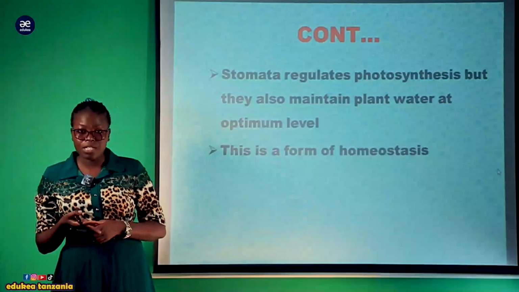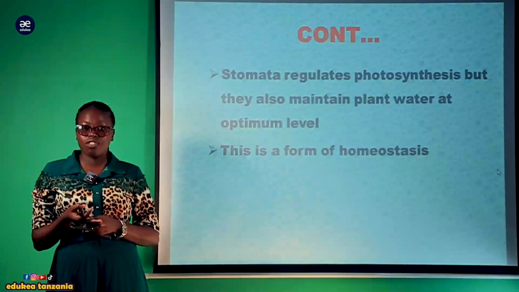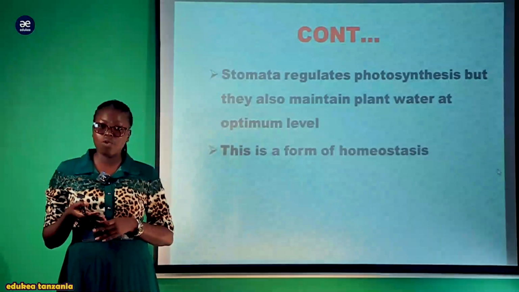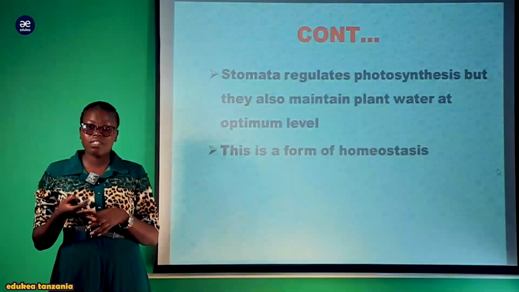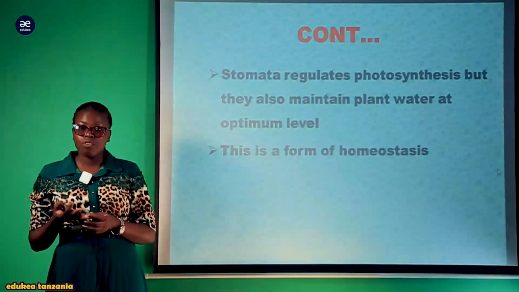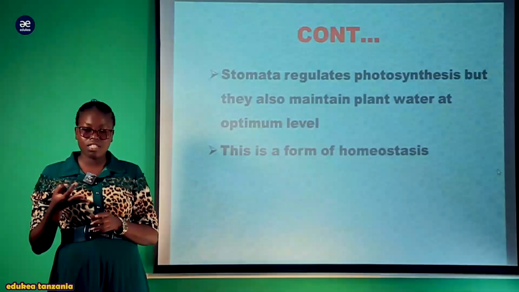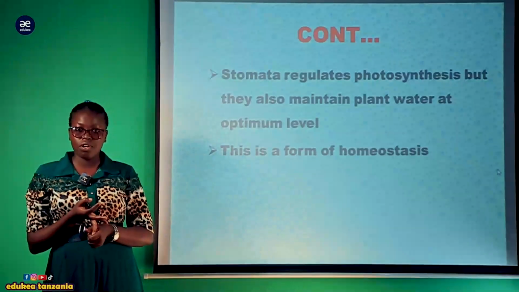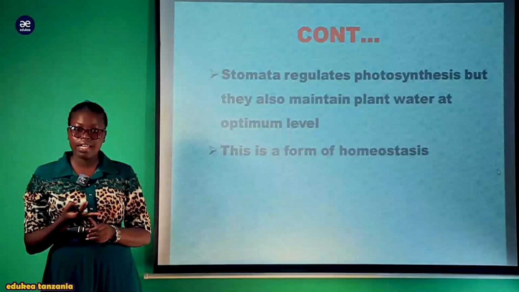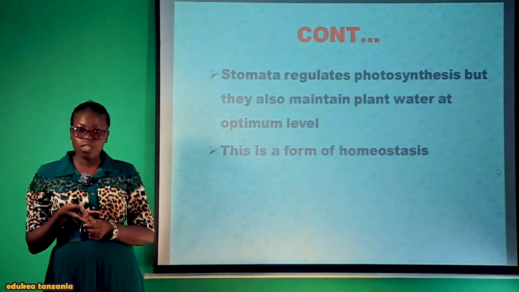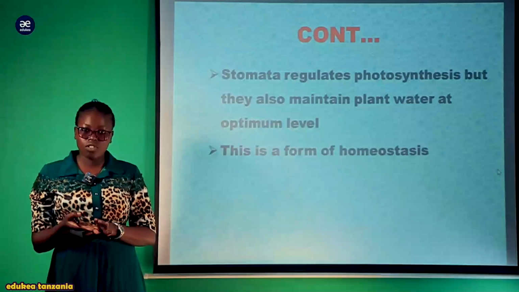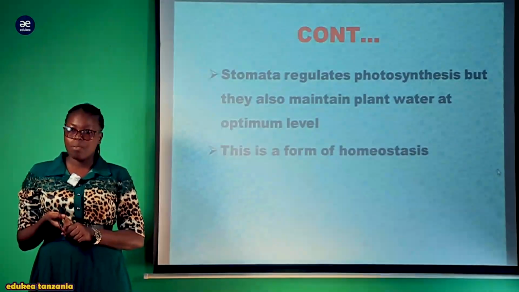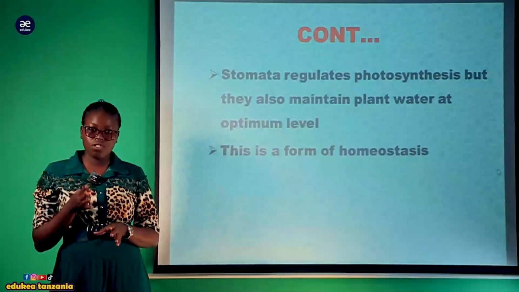This is one of the raw materials for the photosynthesis process. Photosynthesis is a process whereby the green plant manufactures its own food in the presence of sunlight, due to the presence of chlorophyll, which increases the surface area for the absorption of maximum sunlight. So the carbon dioxide and the sunlight are responsible for the photosynthesis process, where we get glucose and also oxygen as byproducts. Water also is used as one of the